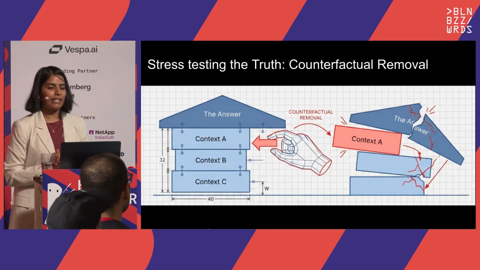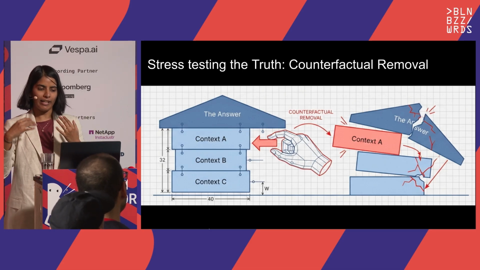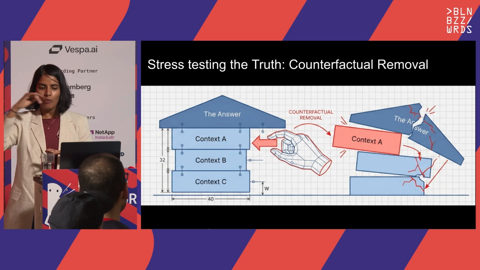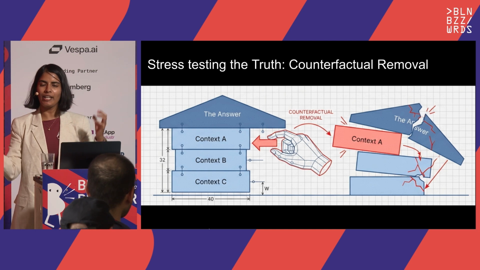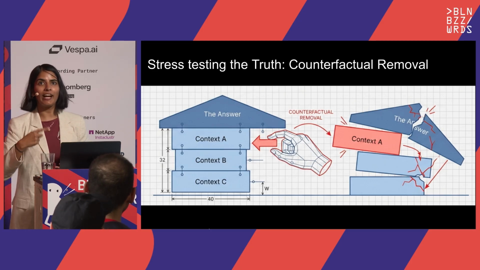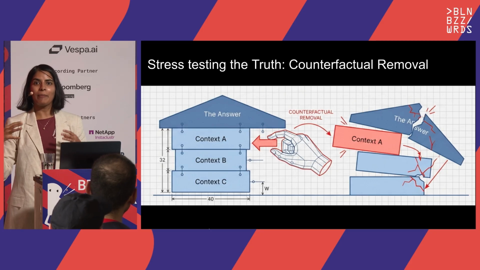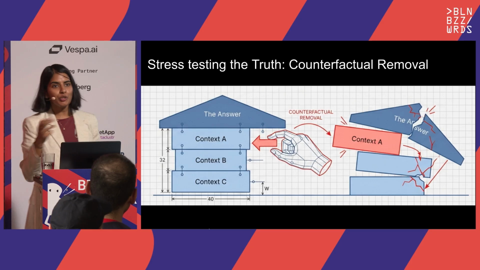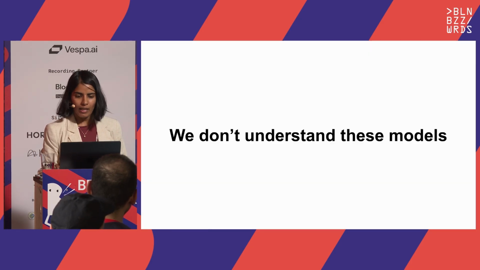Okay, the next one is stress testing the truth through counterfactual removal. What I mean by that is you have 3 facts in the context. What you can do is remove one fact and see how the answer changes. This is very similar to contradiction: you're removing a fact and seeing how the answer changes. And you would also find here that sometimes if that fact is in the beginning or in the middle, maybe it's not even using it. So you have to figure out how your answer is changing, and that is through counterfactual removal.